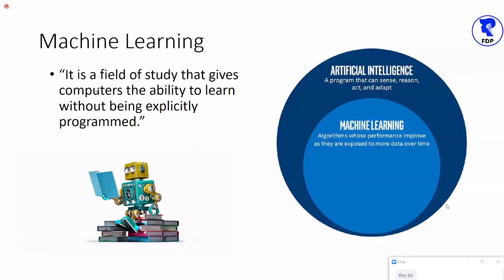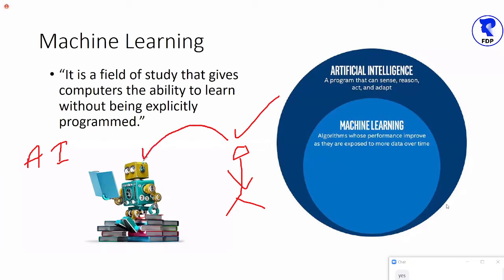And I hope you remember I told you what is AI. What is AI? AI means whatever intelligent task a human can do, I want the same task also to be done by a machine. That's what AI is. Whatever intelligent task means the capability to make the right decision at the right time. So whatever intelligent task a human can do, if I want the same task to be done by a machine, then we'll say that the machine is intelligent.